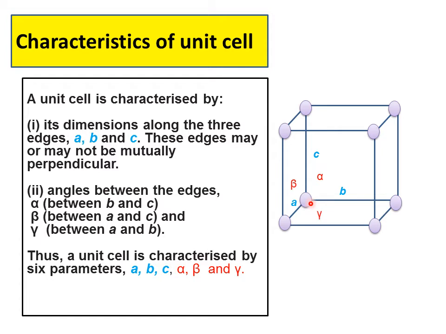Three dimension, therefore three angles. It is alpha. What is alpha? It is between the edge B and C. Beta. It is between the edge A and C. Gamma. It is between the edge A and B. Thus, dear student, a unit cell is characterized by 6 parameters: A, B, C, alpha, beta and gamma. Two characteristics, that is edges and axial angle. These three are the edges, these three are the axial angles.